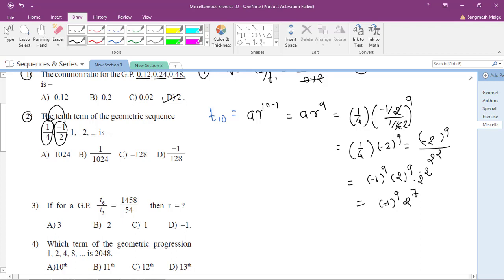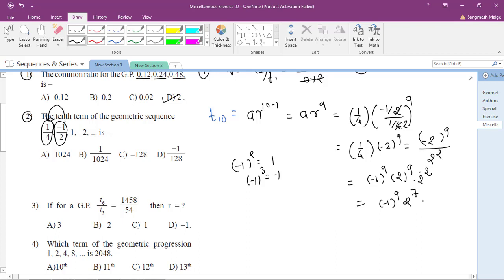So what is the odd power of minus? It is negative. The odd power of a negative number is always negative. What is the square of minus 1? It is plus 1. What is the cube of minus 1? It is minus 1. So always remember, the even power of a negative number is always positive and the odd power of a negative number is always negative.